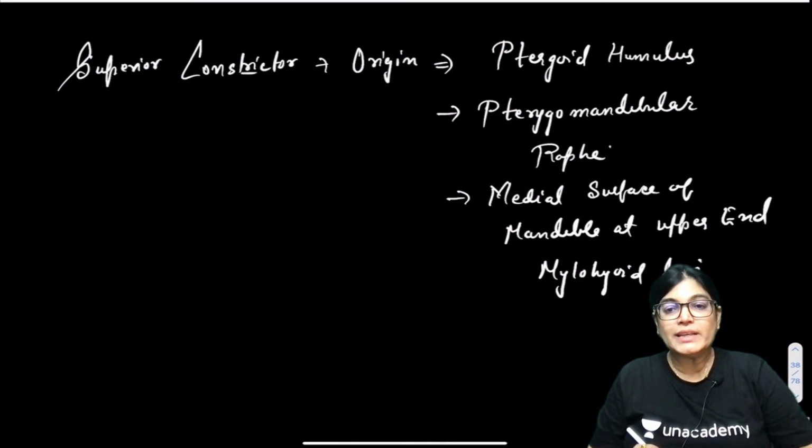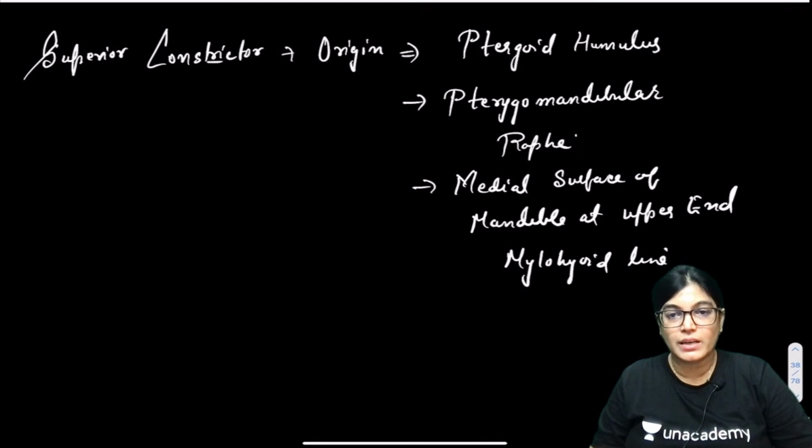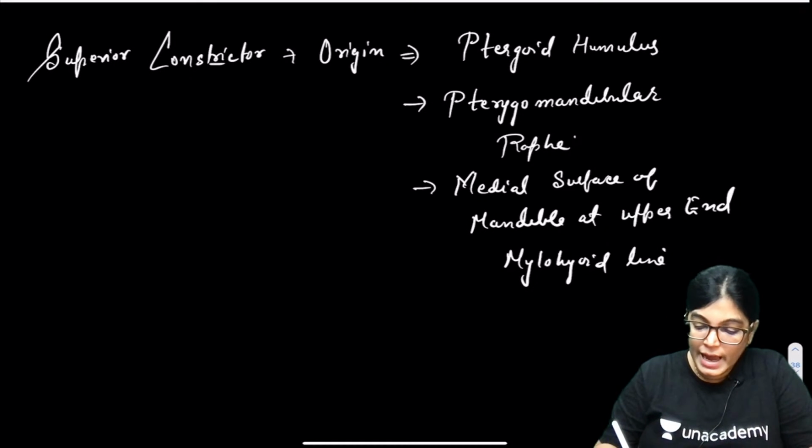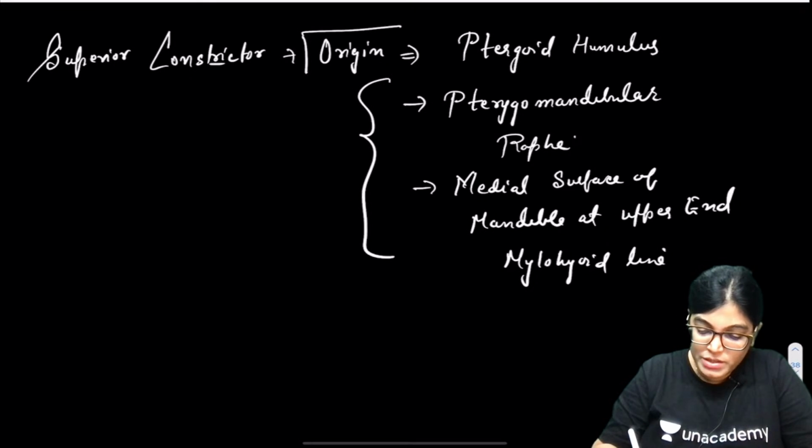It also takes a few twigs of origin from the posterior aspect of the tongue. This is the whole origin.